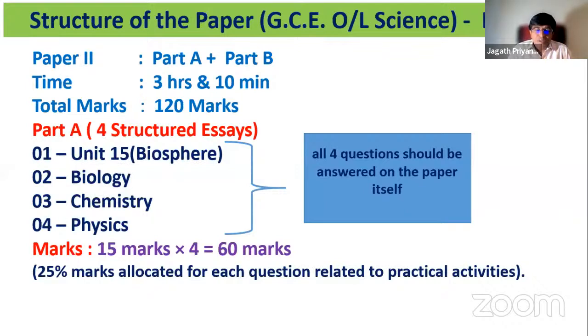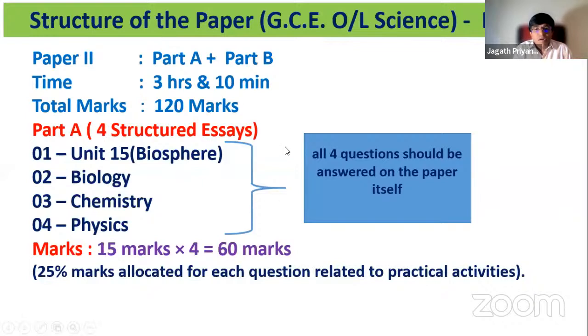So that's the compulsory first question. Then question number 2 is from biology, question number 3 from chemistry, and question number 4 from physics. All these 4 questions you have to write on the paper itself, and additional papers are not provided for this.